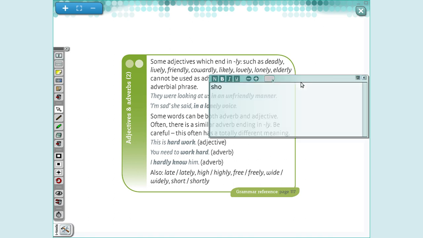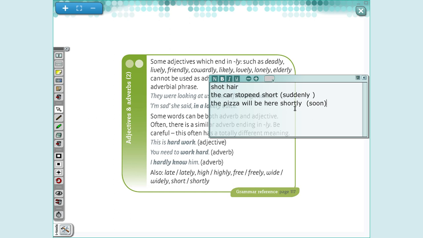So I told you short hair. The car stopped short, that is suddenly. The pizza will be here shortly, that is soon. Okay? Short adjective, short adverb, shortly adverb.